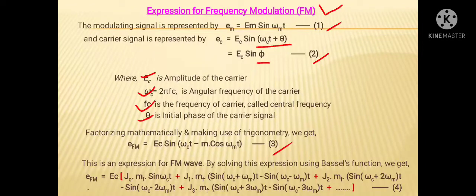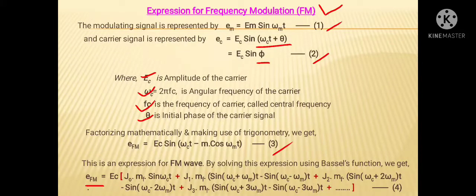Of course, this expression is given by factorizing and making use of trigonometry. So this equation 3 is an expression for the FM wave. By solving this expression further using Bessel's function, we can get e_FM equals capital E_C into J0 into m_f into sine omega ct plus J1 into m_f into sine omega c plus omega mt minus sine omega c minus